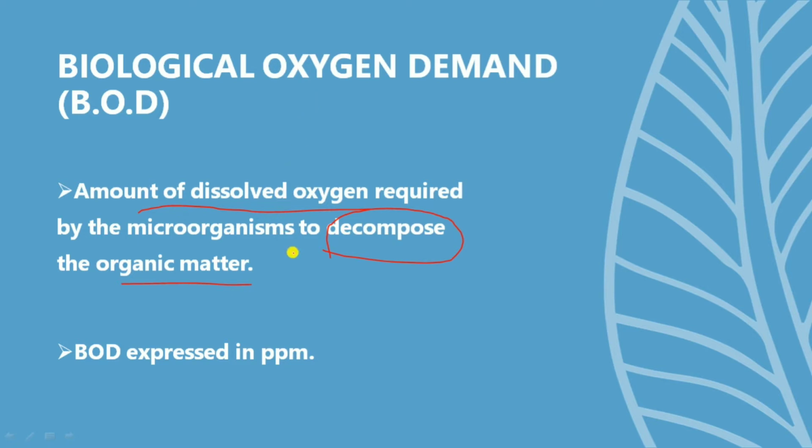In short, there is a lot of biological waste or organic matter in an aquatic ecosystem. The microorganisms need some energy or some dissolved oxygen to decompose that organic matter or biological waste. That amount of dissolved oxygen required by the microorganisms such as bacteria to decompose that organic matter is called the BOD or biological oxygen demand. And as you all know, the BOD is expressed in ppm, that is, parts per million. Hope you guys are clear.